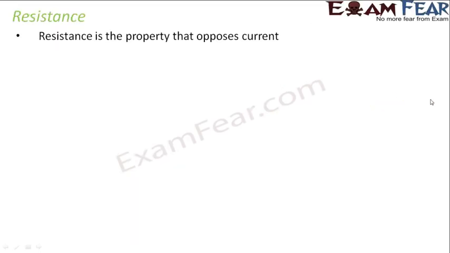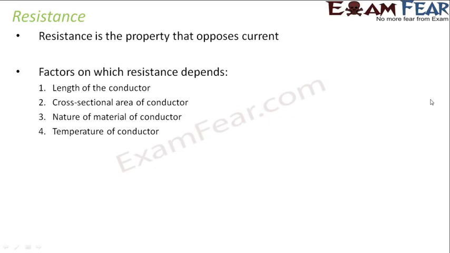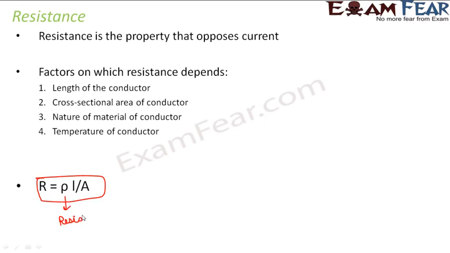Now, if you talk about resistance as a property, it is that property which opposes current. If you talk about measuring resistance of a particular conductor, then it is given by R is equal to rho L by A, where L is the length of the conductor, rho is the resistivity of that particular material, and A is the cross-sectional area. So now a lot of questions are asked based on this.